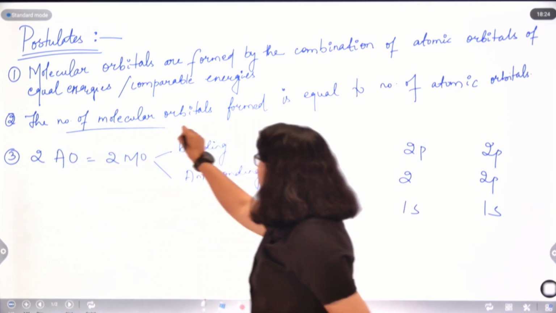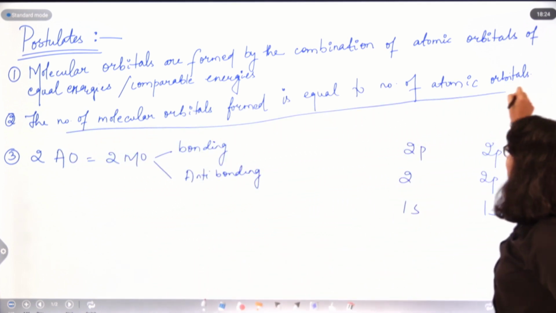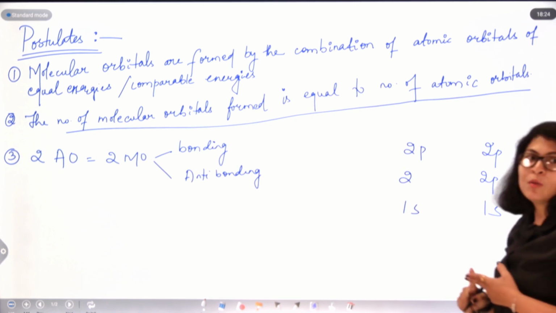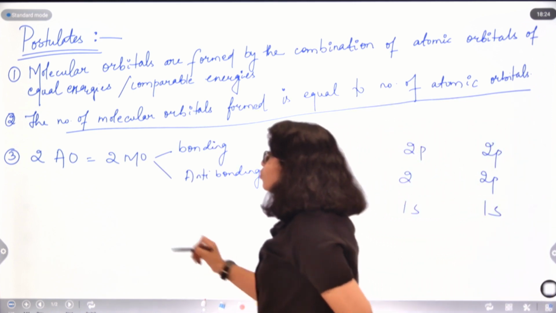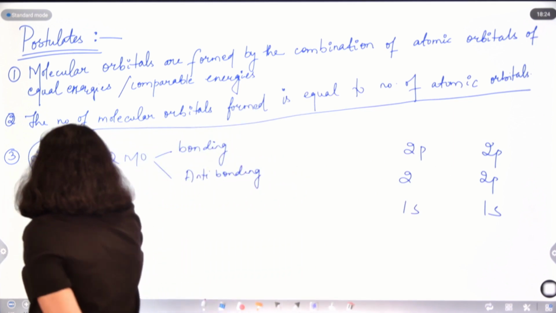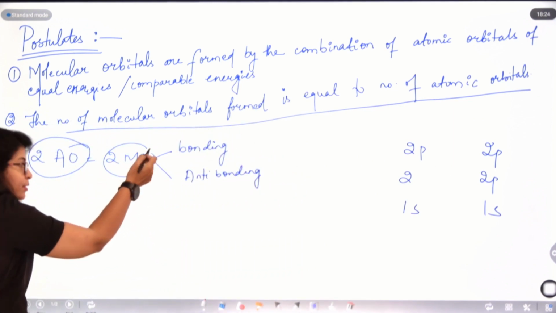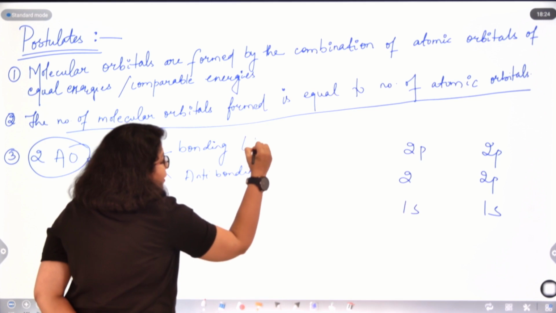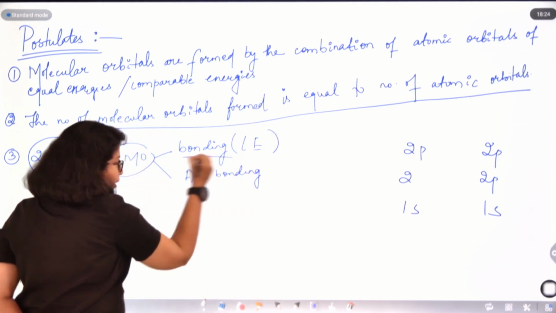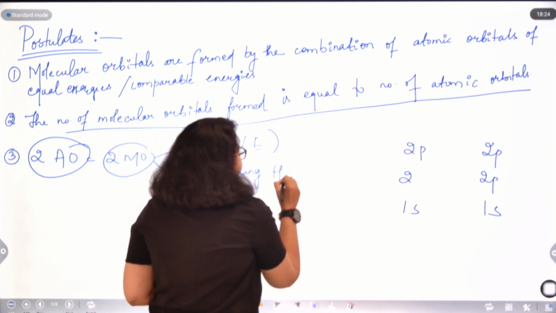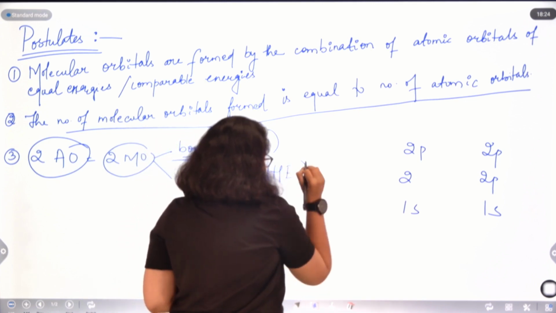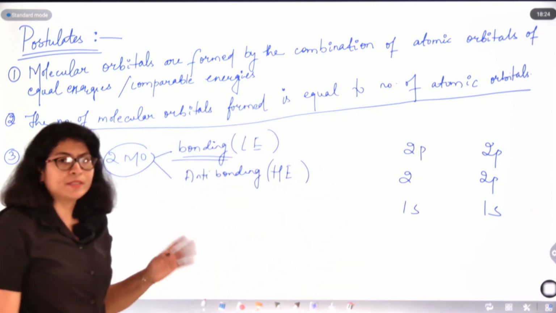The number of molecular orbitals formed is equal to the number of atomic orbitals. If 2 atomic orbitals are combining, they will split up into 2 molecular orbitals. One will be of lower energy, that is called the bonding orbital. One will be of higher energy, that is called the antibonding orbital. And examples we have seen.